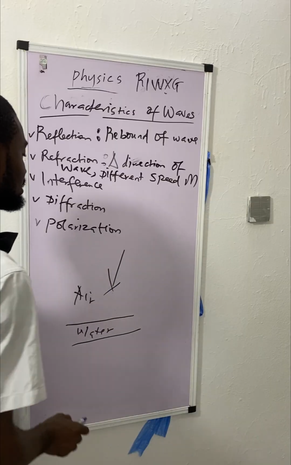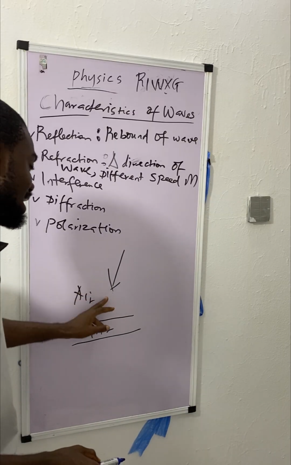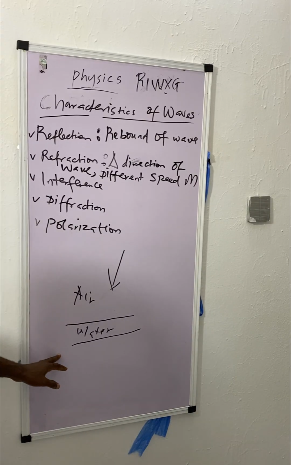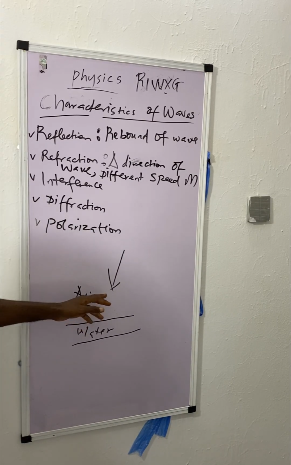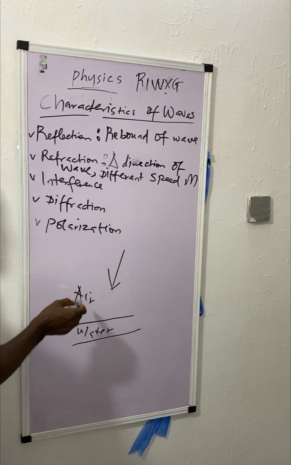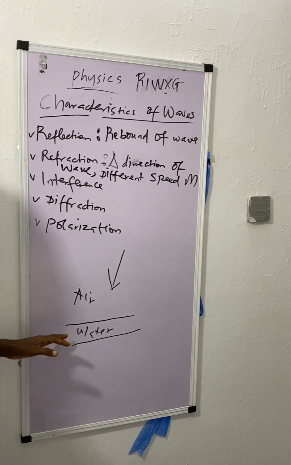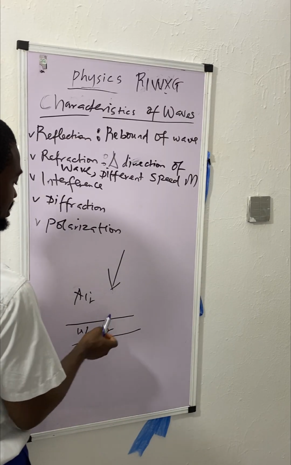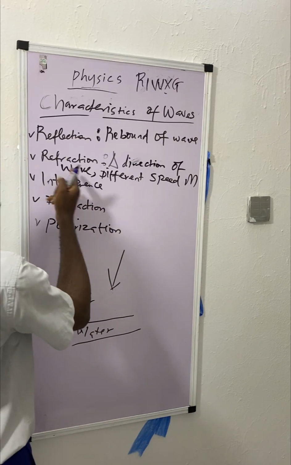So when I point light here, it passes the air medium and enters a new medium. Remember, these two mediums have different speeds. The speed of light in air is different from the speed of light in water. The speed of light in air is just like the speed of light in vacuum, but it's different in water. So immediately the wave enters here, it is going to refract.